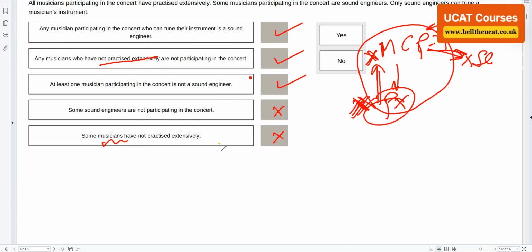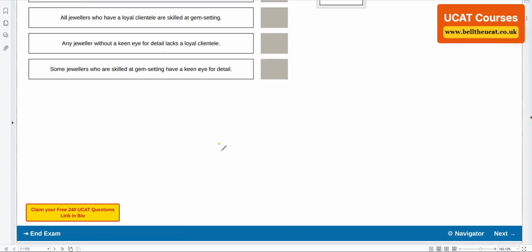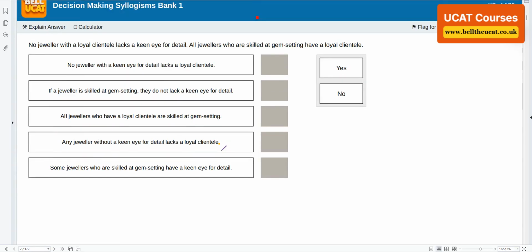Keep going. As we constantly say, your idea should be to have absolute dominance and mastery over these. Let's take a look at this one. It says no jeweler with a loyal clientele lacks a keen eye for detail. So this is two negatives. If you passed GCSE maths, you would know two negatives make a positive. I'd like you to ignore the two negatives and read it as: all jewelers with a loyal clientele have a keen eye.